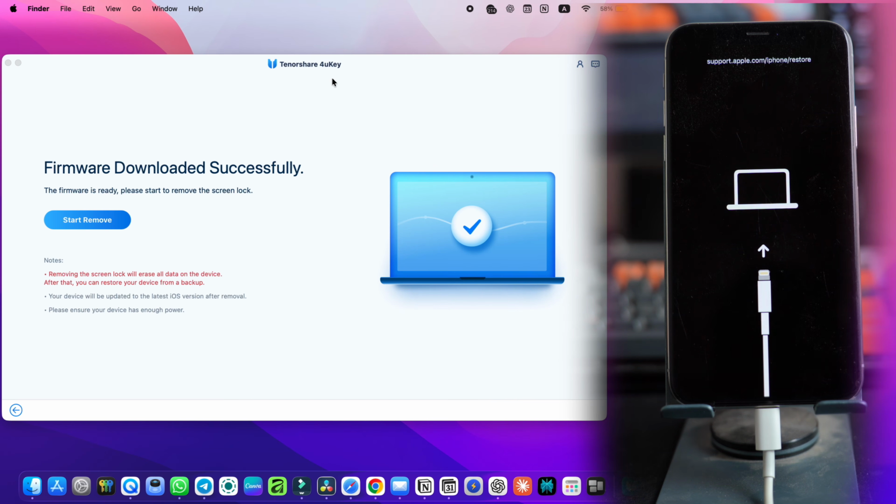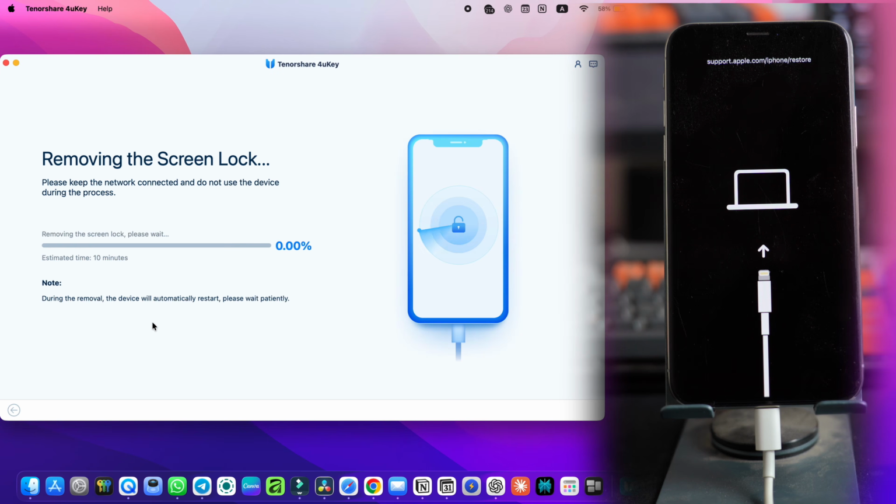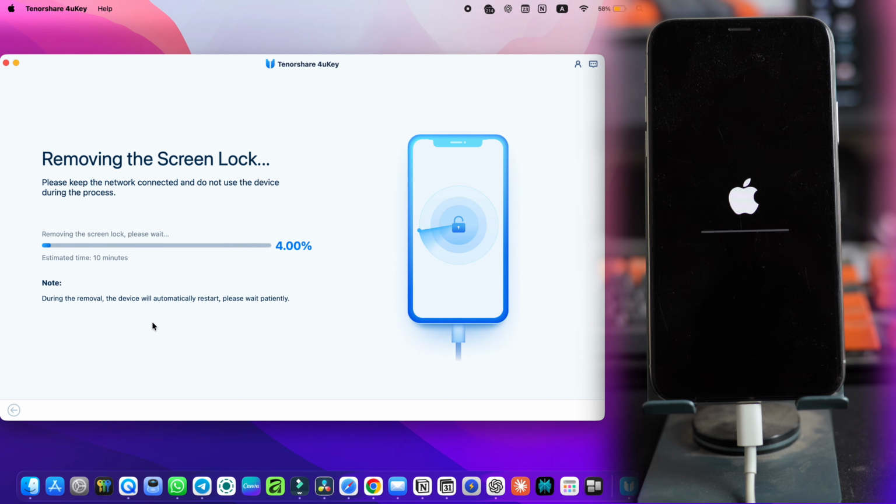After the download is complete, click the Start Remove button and wait for the process to finish removing the screen lock. It usually takes about 3 to 5 minutes.